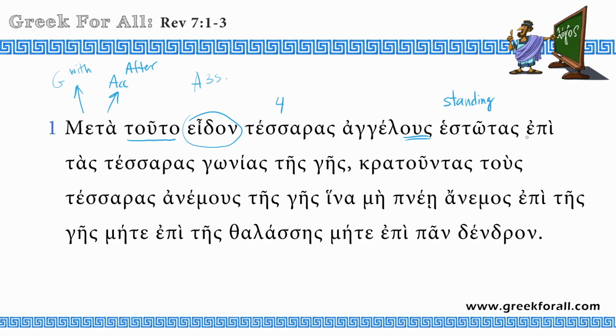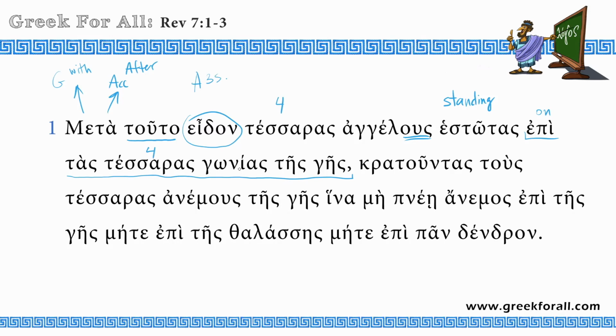Standing. And another prepositional phrase. What I like about prepositional phrases is that we can translate them pretty much at any time without going into other parts of the sentence. We just can translate prepositional phrases like after this. Here we have epi tas tessaras, on the four corners of the earth. Very interesting, right? Again, number, four corners of the earth.